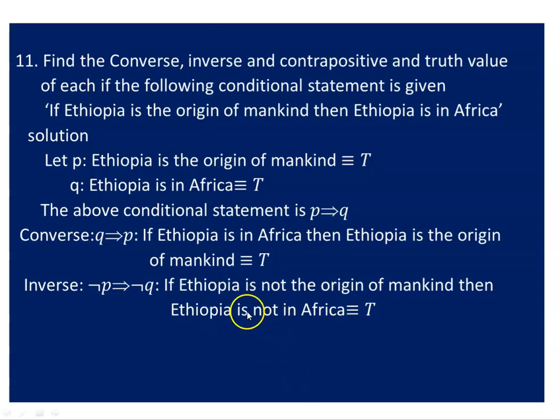False implies false makes what, students? True. So the whole sentence turns out to be true. This is how you can find the inverse. The inverse is what we get by adding a negation in front of the hypothesis and conclusion of the given conditional statement p implies q.